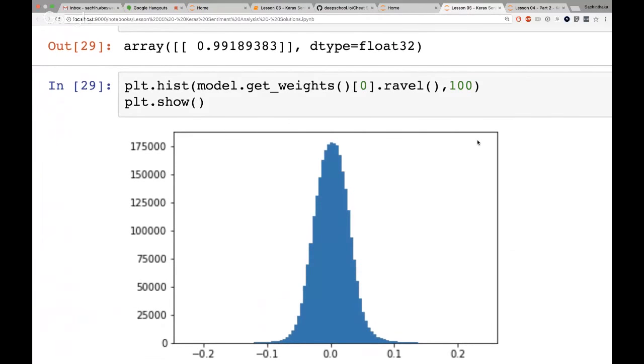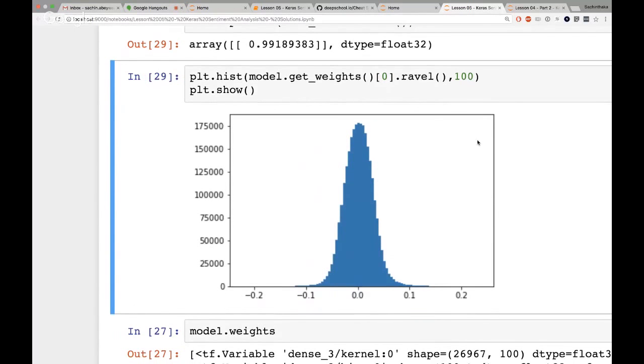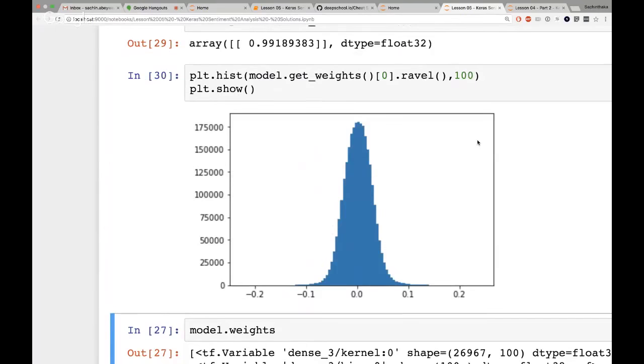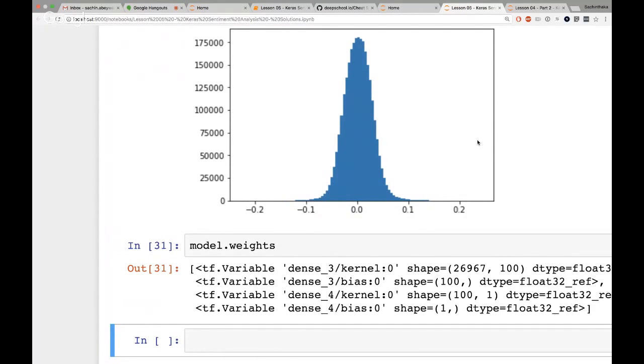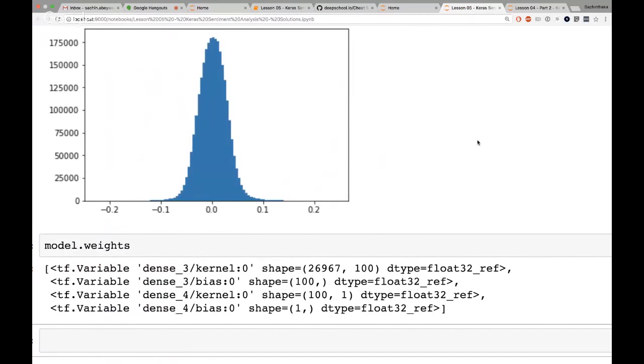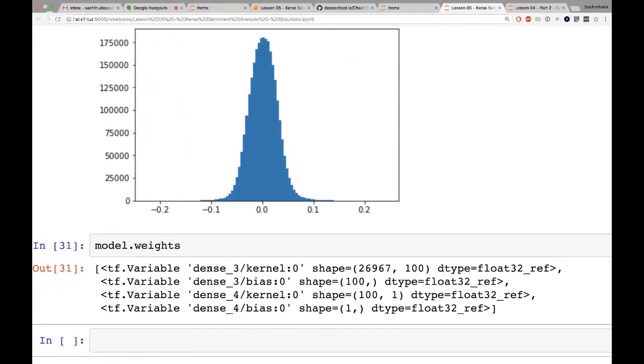Yes, and you can do some other cool stuff with Keras, like get the weights and stuff like that. So I just plotted the weights. There was no particular reason why I did that. Model.weights in itself doesn't give you anything back, but this is just showing you. Kernel just means weights, and bias is the bias term that you add on, and this is for the second layer.